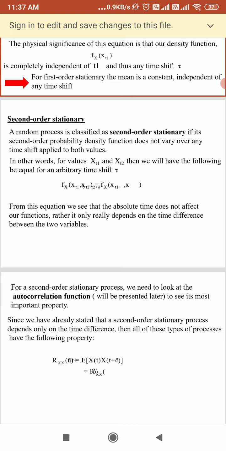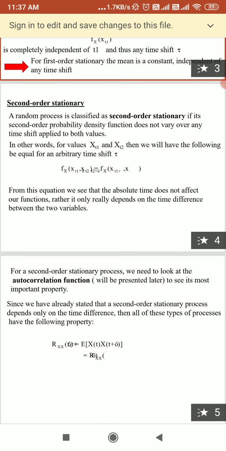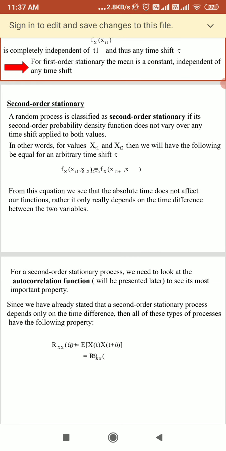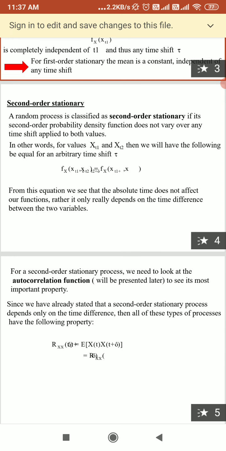So if we take two values x of t1 and x of t2, then for an arbitrary time shift tau, f of x of t1 comma x of t2 will be equal to f of x of t1 plus tau comma x of t2 plus tau.